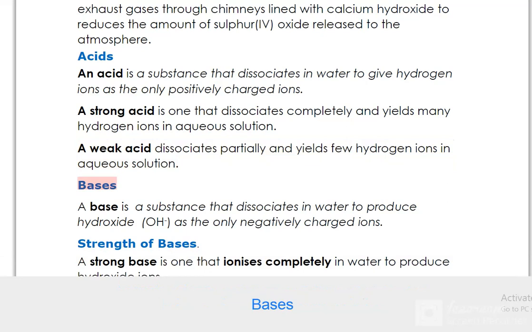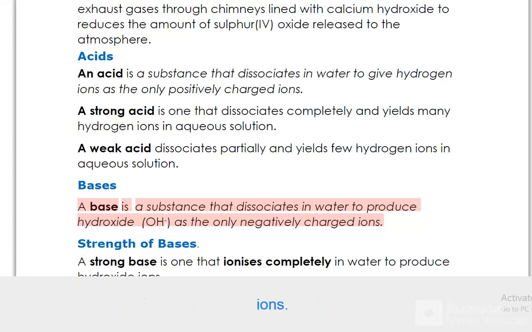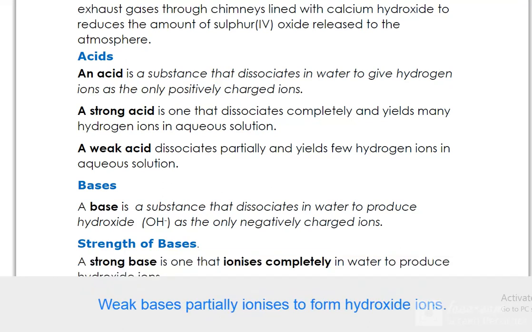Bases. A base is a substance that dissociates in water to produce hydroxide, OH⁻, as the only negatively charged ions. Strength of bases. A strong base is one that ionizes completely in water to produce hydroxide ions. Weak bases partially ionize to form hydroxide ions.